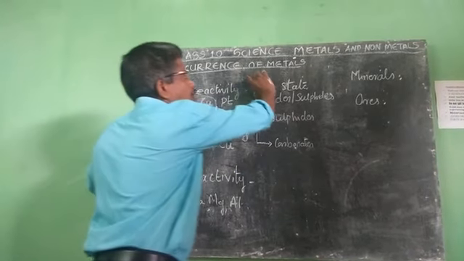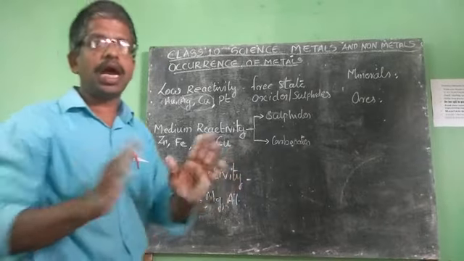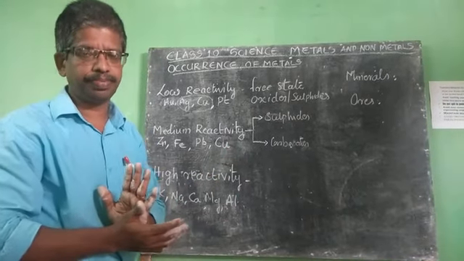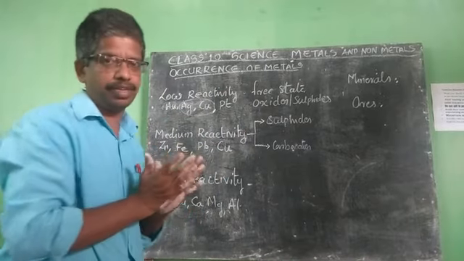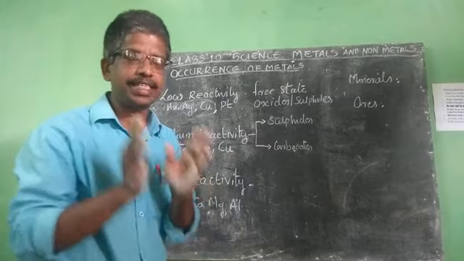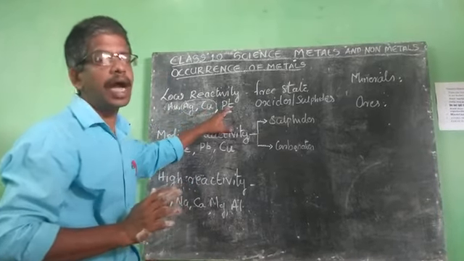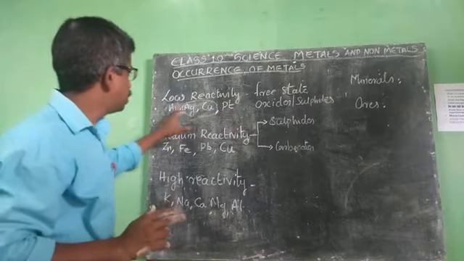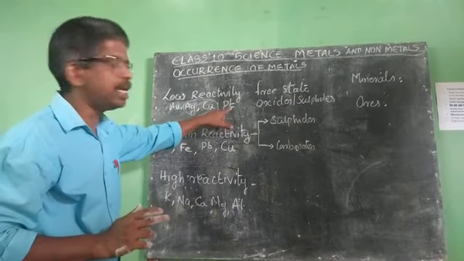They are found in nature in free state, means as it is, not as a compound. The main metals which are found in nature in free state are gold, silver, copper and platinum.